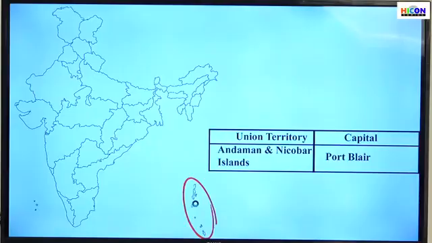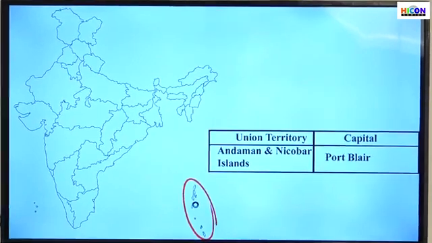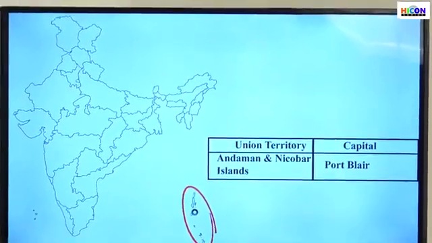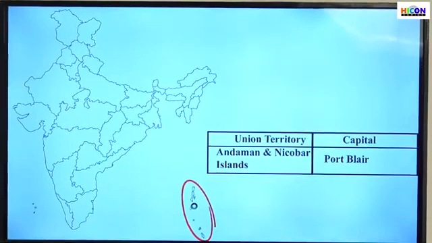So children, we have already seen that there are 8 regions in India which are among the states but ruled by the central government. They are called the union territories. There are 8 such union territories in India, and in alphabetical order, the first one is the Andaman and Nicobar Islands, the group of islands located in the Bay of Bengal region. That is the first union territory in India, and its capital is Port Blair.